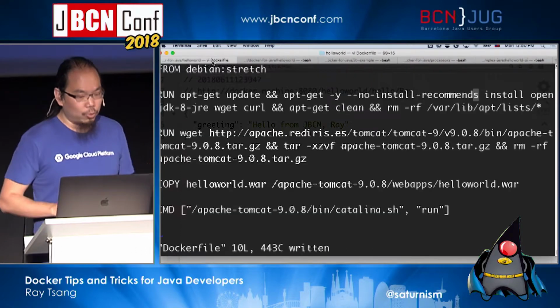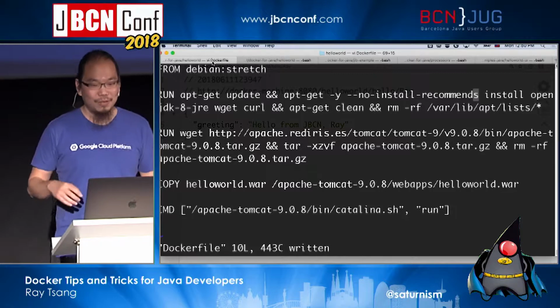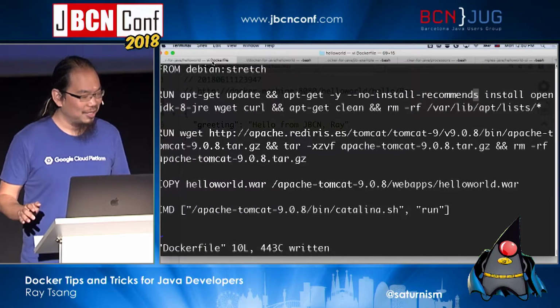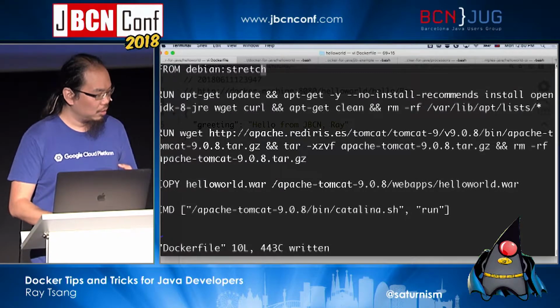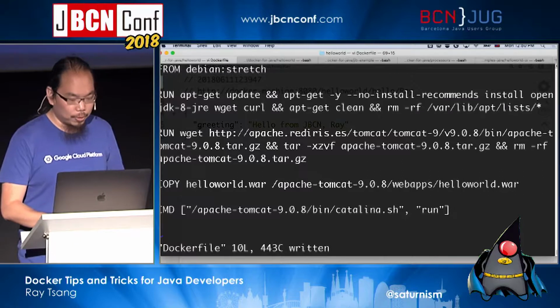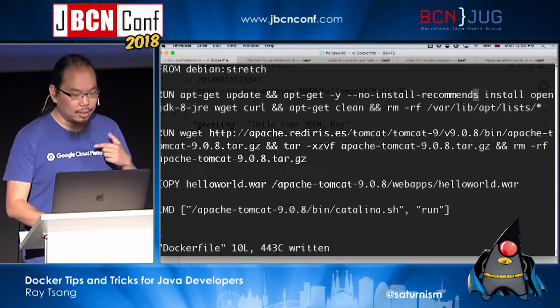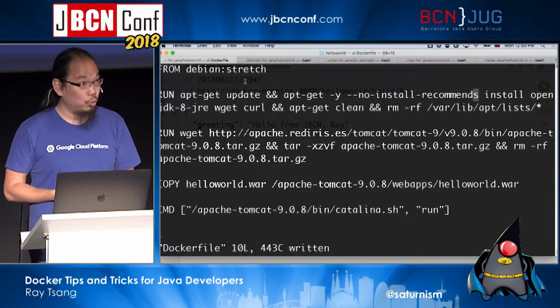So everything's up and running. We're good, right? This is a smaller image. Everything's working. We're done. Almost. Yeah. So for example, one of the things that people don't usually notice is that this is actually running as root, okay?